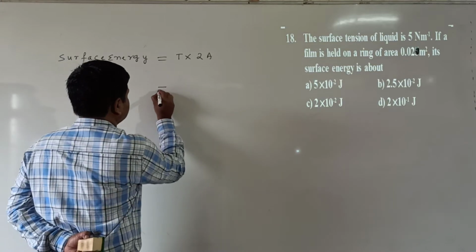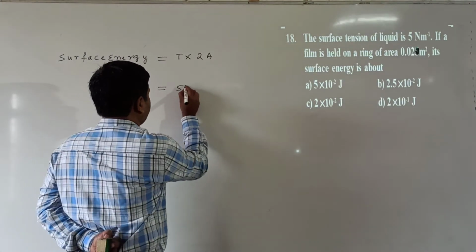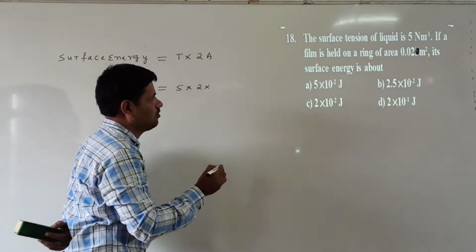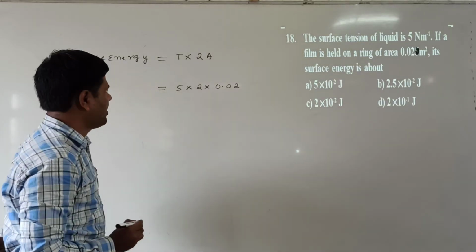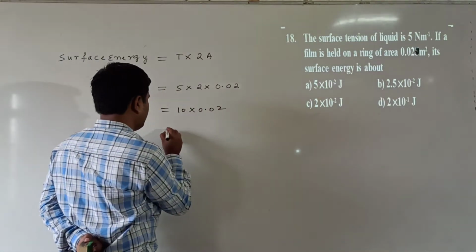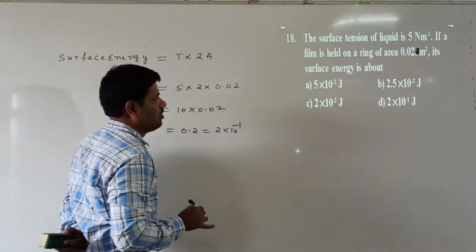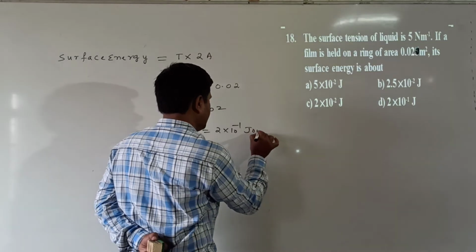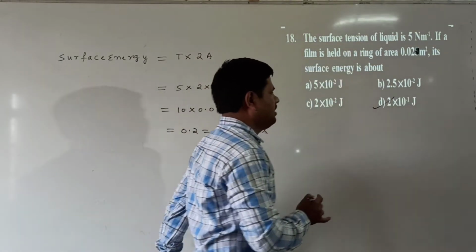So the surface energy is equal to tension. Tension is given, that is the surface tension is 5. Area is equal to 2 into 0.02, that is 0.02 is given. That is 10 into 0.02. What are we getting here? 0.2, which means 2 into 10 power of minus 1 joules. Energy unit is joules. So which option is correct here? D option is correct.